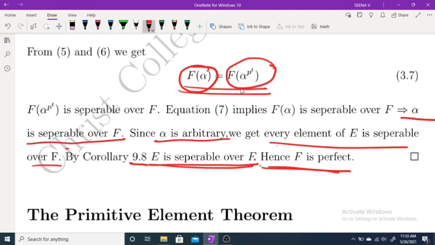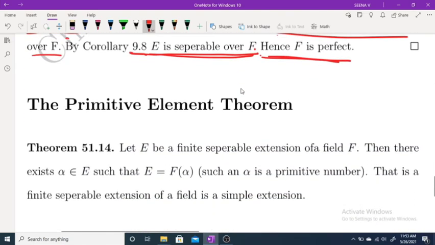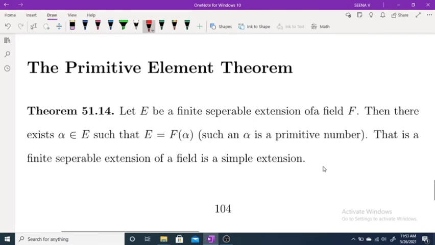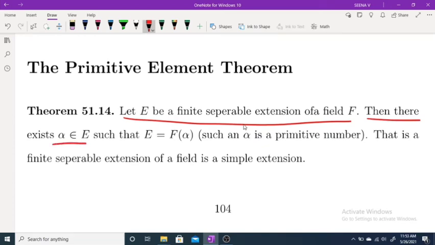Now moving to the next theorem, the primitive element theorem. In today's class, we are discussing only the statement of the theorem. The proof we will discuss in our next class. This is also very important. Let E be a finite separable extension of a field F, then there exists an α belonging to E such that E equals F(α).